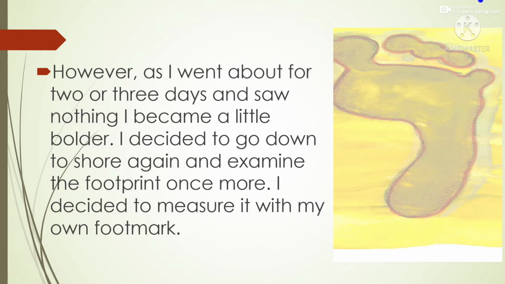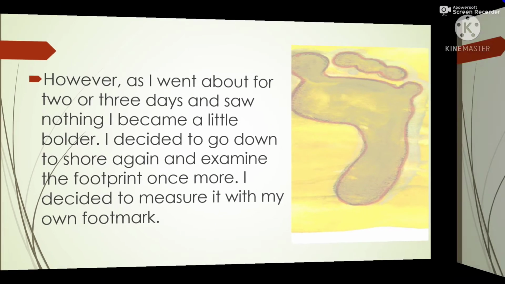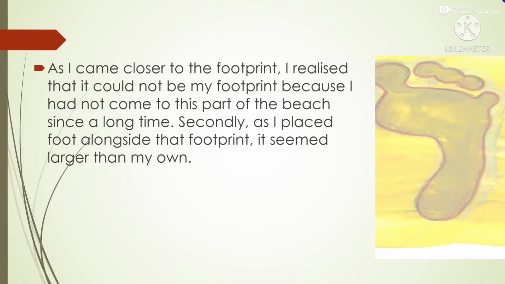So he decided to measure it with his footprint. As I came closer to the footprint, I realized that it could not be my footprint because I had not come to this part of the beach for a long time. Secondly, as I placed my foot alongside that footprint, it seemed larger than my own. So, two reasons proved that the footprint was not of Robinson Crusoe.